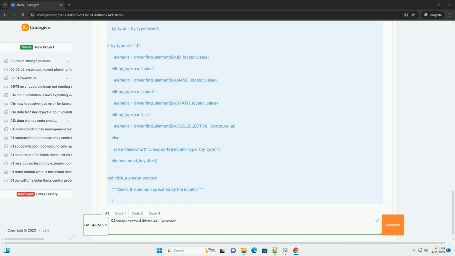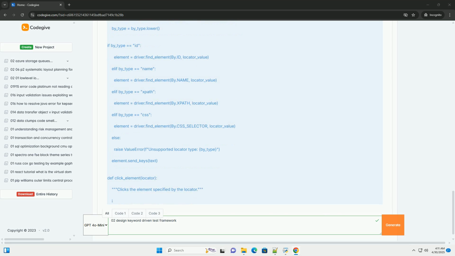3. Test data, example data/test_data.csv. The test data file stores your test cases in a structured format. Here's an example CSV file. Test case ID: a unique identifier for each test case. Description: a brief description of the test case. Keyword: the keyword to execute, maps to a function in keyword_library.py.